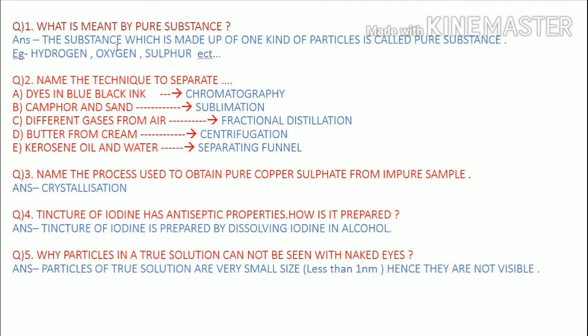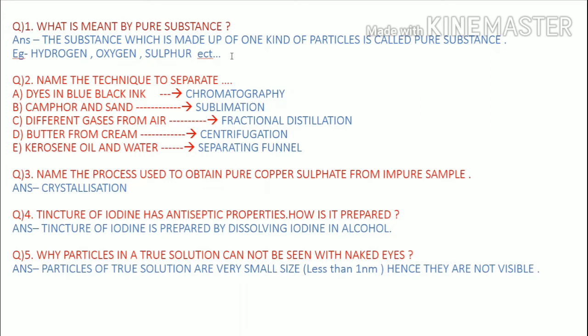Pure means, we already know, what is a pure substance. The simple definition is: the substance which is made up of only one kind of particles is called a pure substance. For example, hydrogen, oxygen, sulfur, etc. In hydrogen atoms only the particles of hydrogen are present. In oxygen only the particles of oxygen are present.